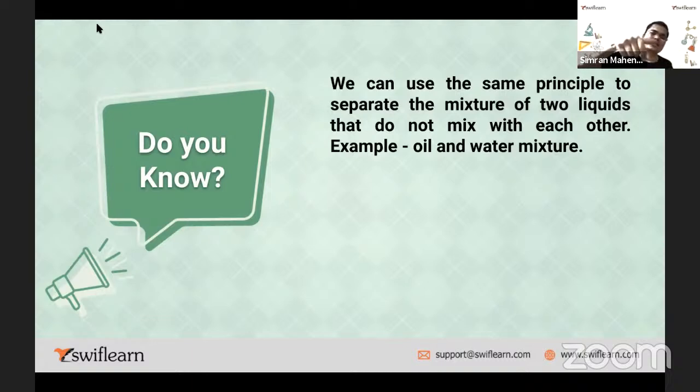So if, let's say, there is oil on top of your water, what do you do? You just tilt the glass, right? And take out the oil which is on the top layer into another vessel. So oil and water are separated. Simple, is it not? It's as simple as that. You can also do that practical after this class, right? Everyone is at home right now due to lockdown, so you can do this practical experiment.